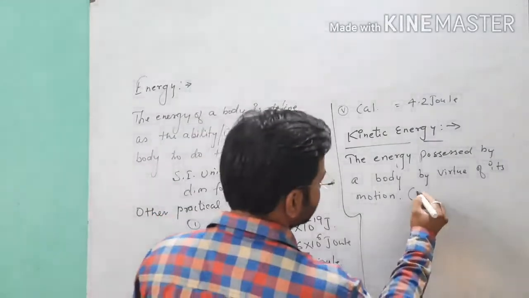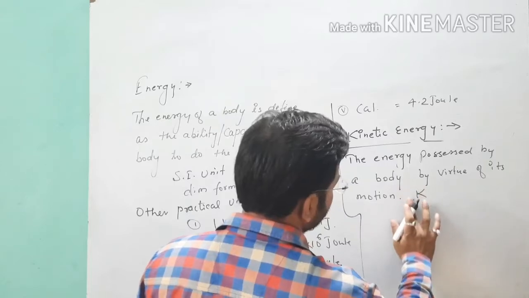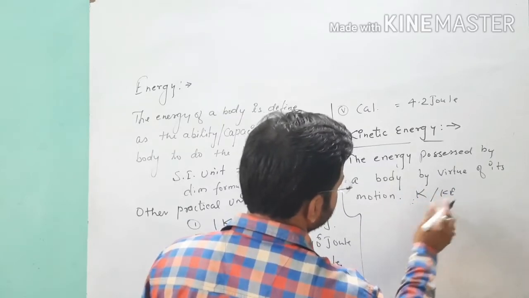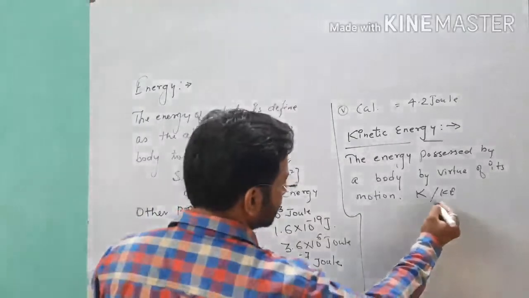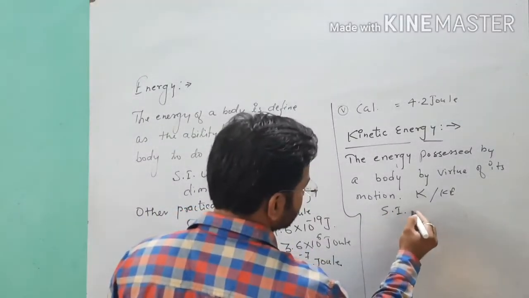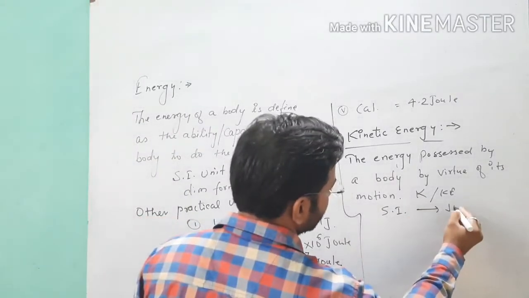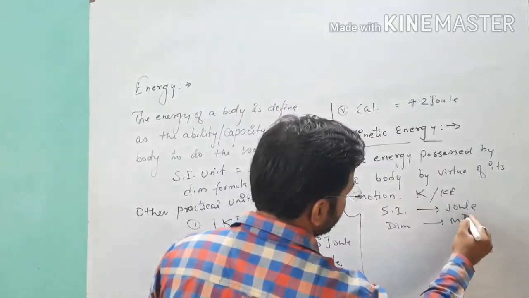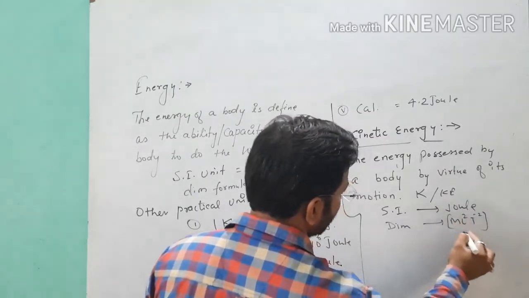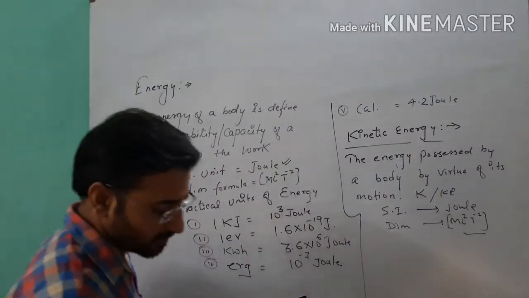Sometimes kinetic energy is denoted by K, and somewhere it is denoted by KE, no issue, we will write the formula also. The SI unit is the same, because energy and work have the same SI unit and same dimension. SI unit you can write joule, and the dimension formula you will write here ML squared T to the power minus 2. Now here we will write the derivation of kinetic energy.